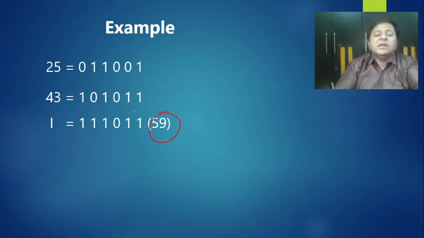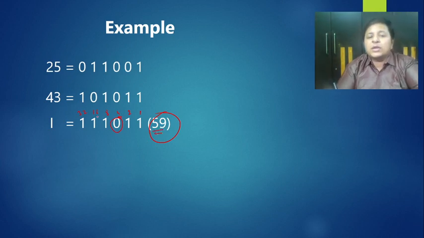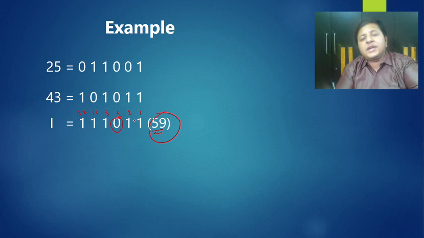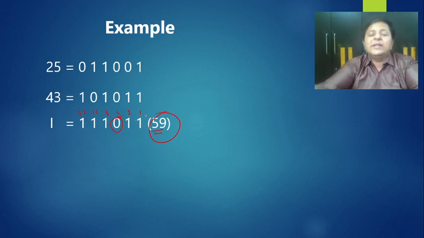How do we get this answer? This is nothing but 1, 2, 4, 8, 16, 32, and you have to get that converted back into integers. So ideally, if I keep all ones, this is 32, so it's going to be 63 if I put all ones. Now the only one that is not 1 is 4. So if I take 4 out from 63, I'll be getting 59. The same thing you can cross check. 32 plus 16 is 48, plus 8 is 56, plus 2 is 58, and plus 1 is 59. Okay, so that's how you will be getting the OR.